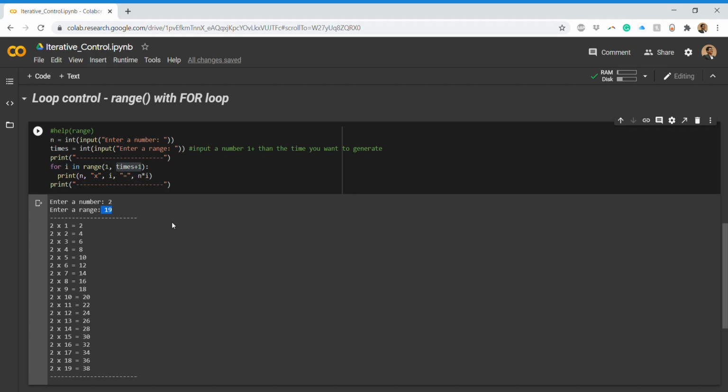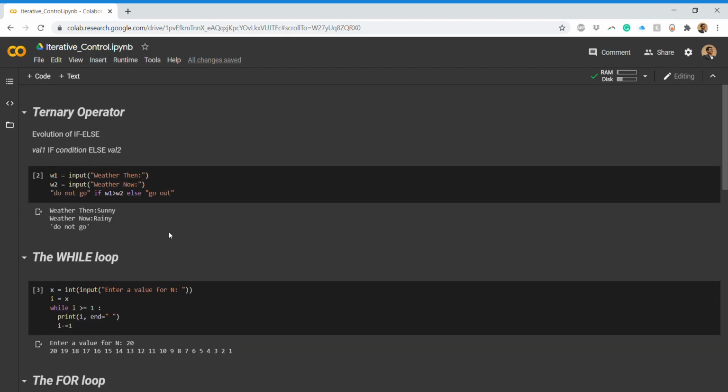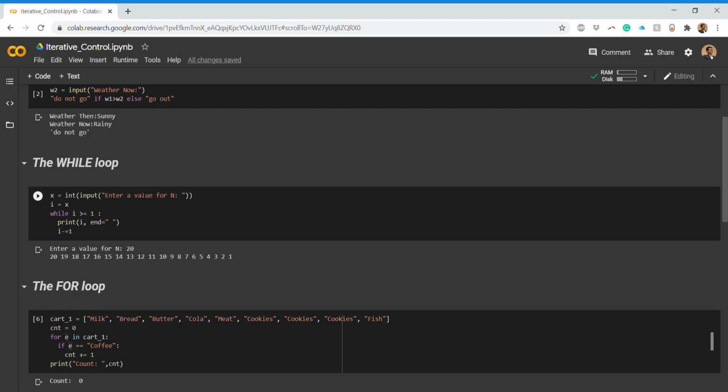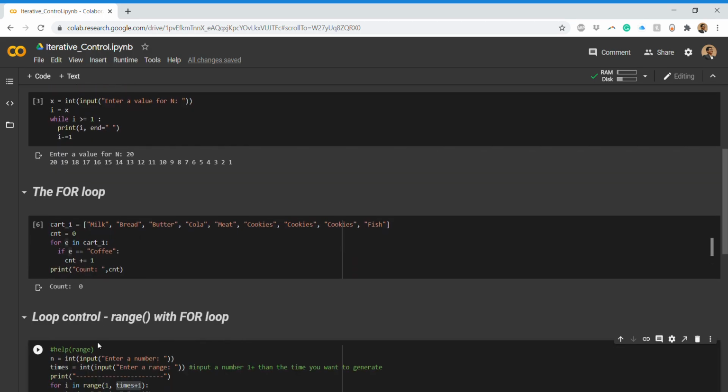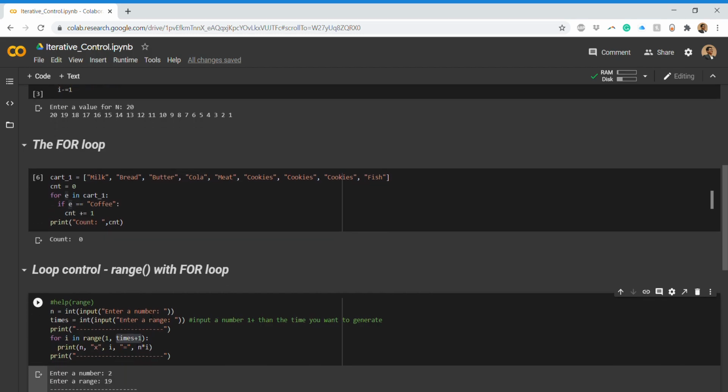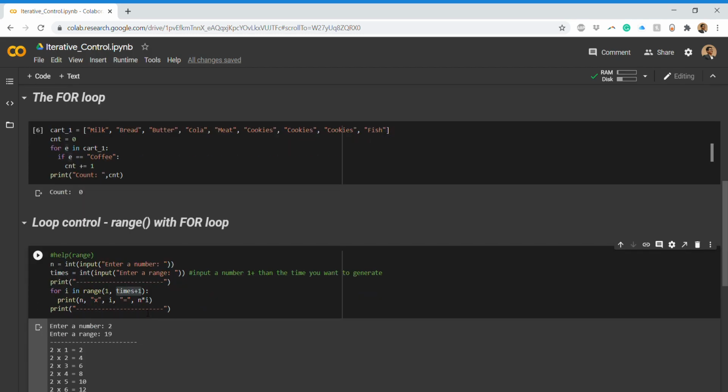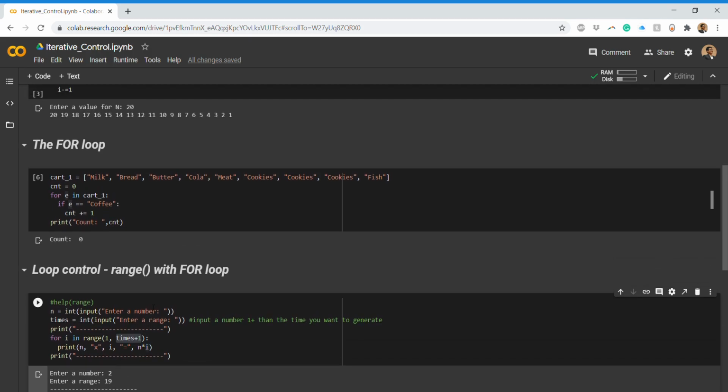So this was all regarding the discussion of today's session about the for loop. That is what we have covered. We have seen the evolution of if else, the ternary operator, then we saw the while loop, then we saw the for loop, then the for loop with the range method. This is an important thing whenever you do programming in future. Well, that was all regarding today's session about iterative control.